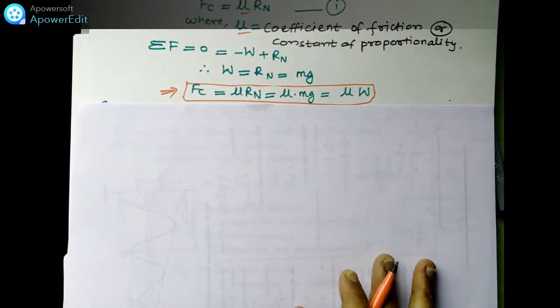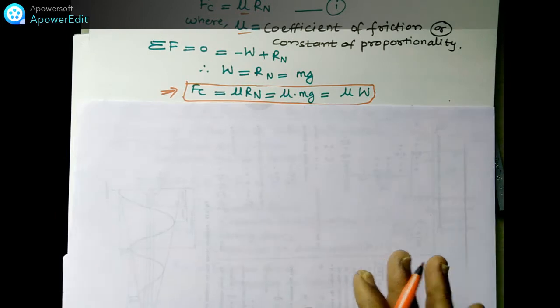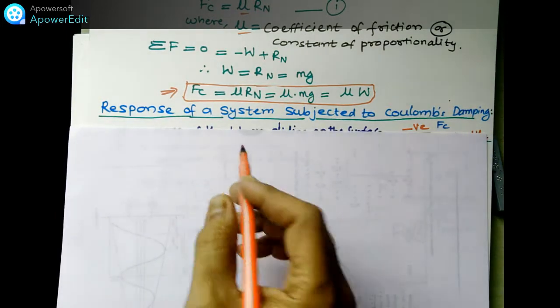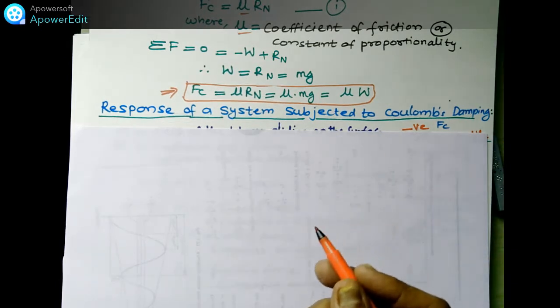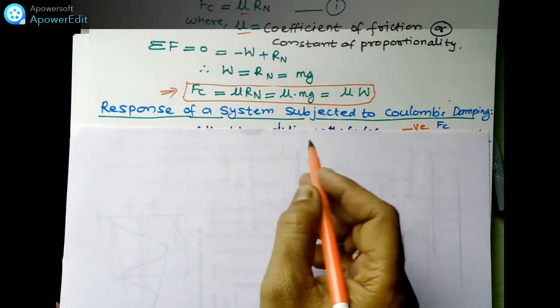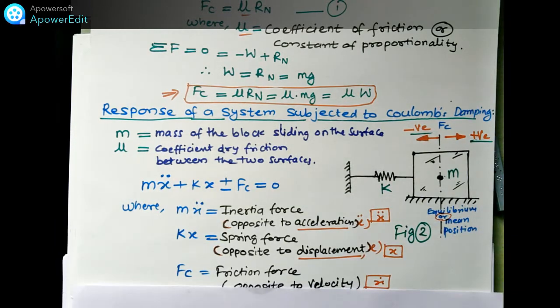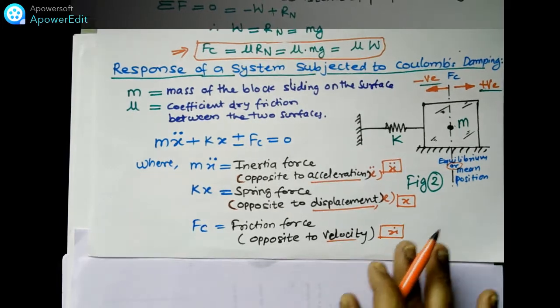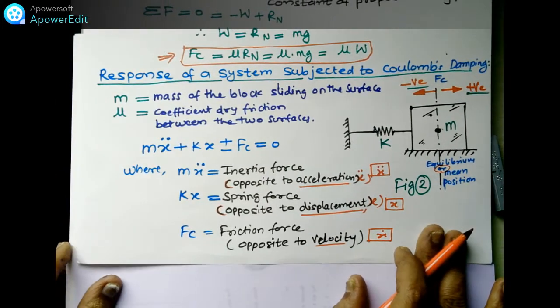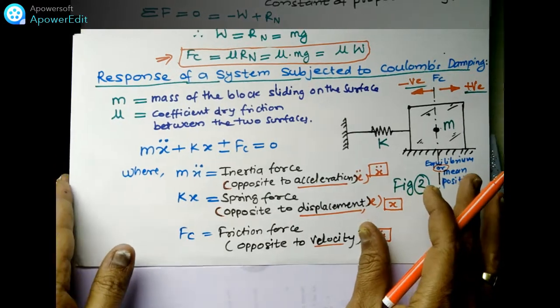Okay friends, now we will study the response of a system with dry friction damping. We are going to consider one system subjected to Coulomb damping. So which system are we going to consider here? Friends, this is the diagram for that system. See, this is the system shown to you.